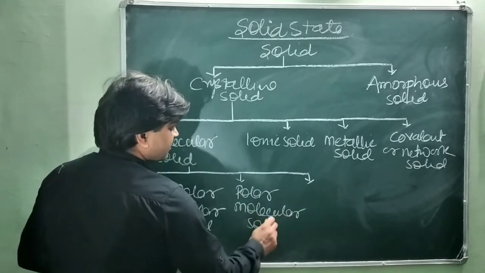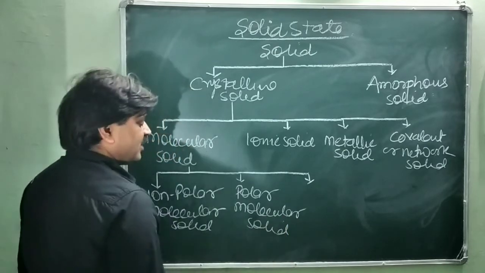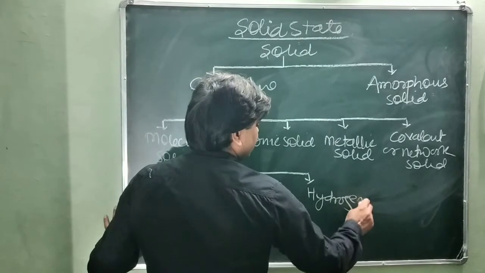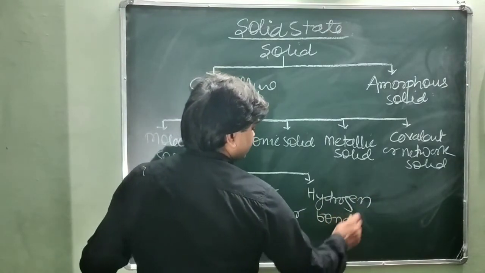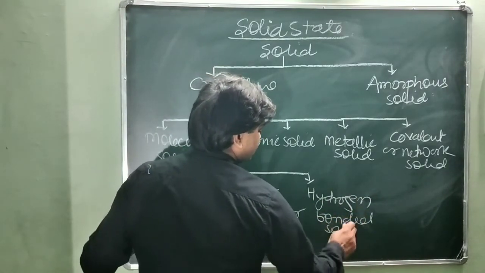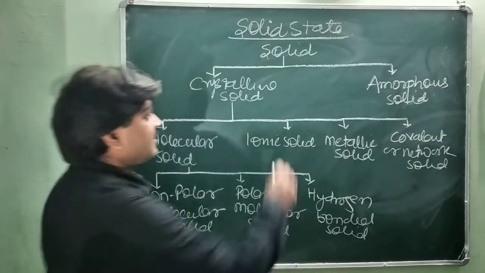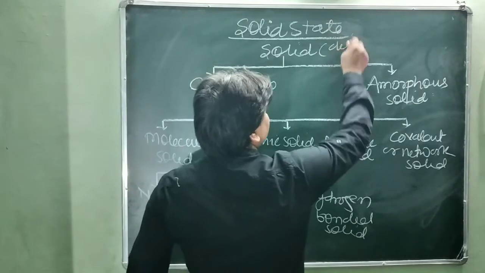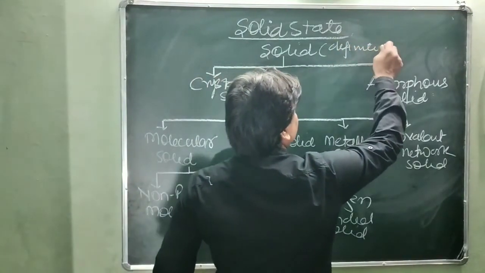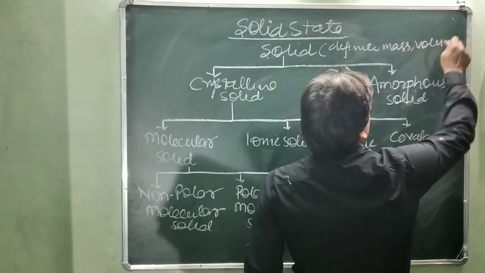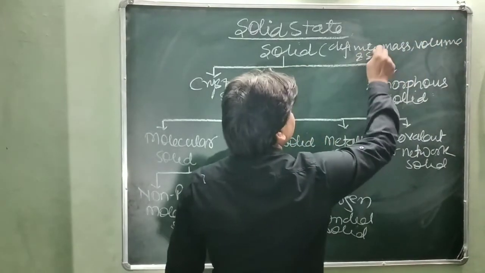Third one, hydrogen bonded solid. So this is the solid, which has definite mass, volume and shape.